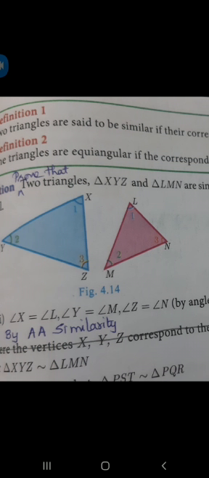Triangle XYZ is similar to triangle LMN. First itself, from the diagram you have to write this: angle X is equal to angle L, angle Y equal to angle M, angle Z equal to angle N. Next, by AA criterion, these two triangles are similar. Like this way you conclude.